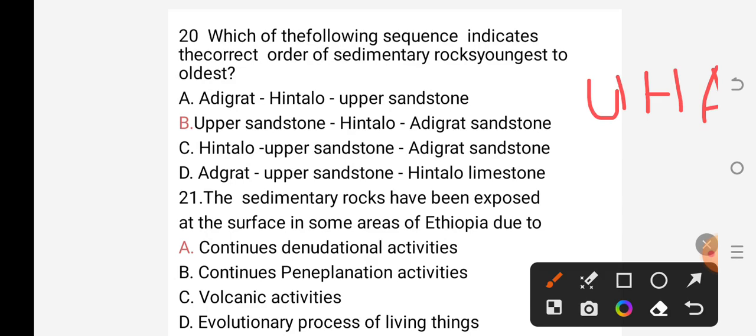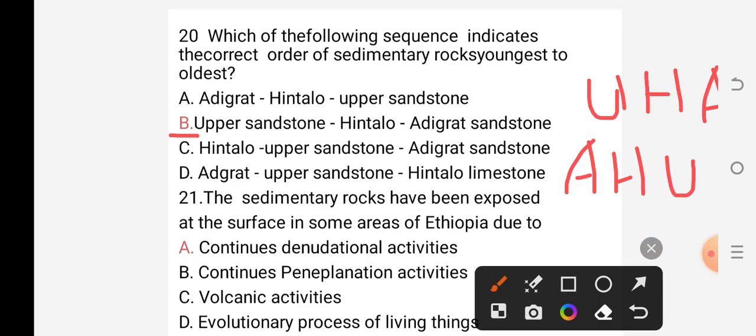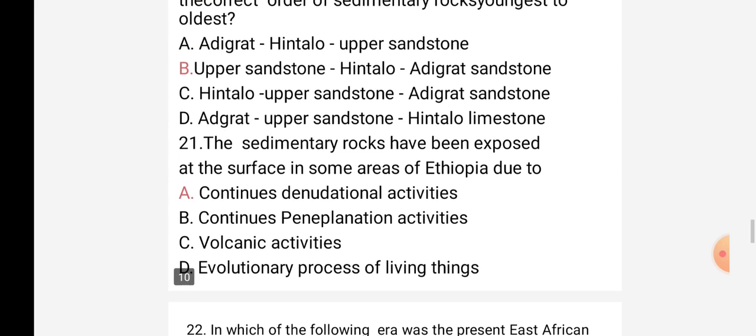Oldest to youngest: Adigrat sandstone, Hintalo limestone, upper sandstone. We have said. So the answer for this question is B. Upper sandstone, Hintalo limestone, and the Adigrat sandstone are the correct sequence of sedimentary rocks, youngest to oldest. Excellent. Let's proceed to question number 21.